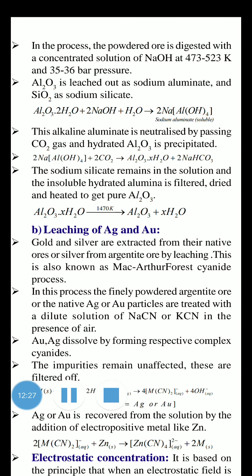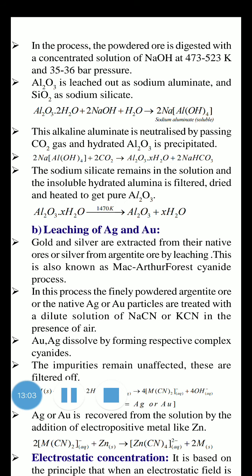See, after you obtain Al2O3, that is finished, because this is the concentration of ore. Now this Al2O3 is not involved in the second step because the oxides are already there. So directly the third step. What is the third step? The metal oxide is converted into crude metal. So for bauxite, after concentration of ore, it is directly involved in the third step, because after completion of the concentration of ore, you got Al2O3. Clear?